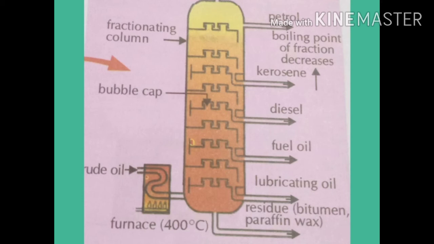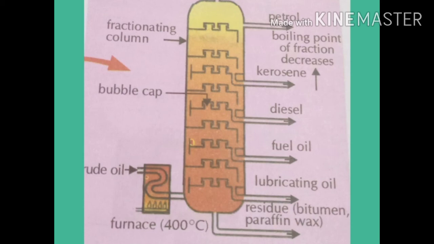What is crude oil? Crude oil is the mixture of all these things, we call it petroleum. We need to separate various constituents of petroleum, so it has to be purified or refined. The process of separating various constituents or useful fractions of petroleum is known as refining of petroleum.